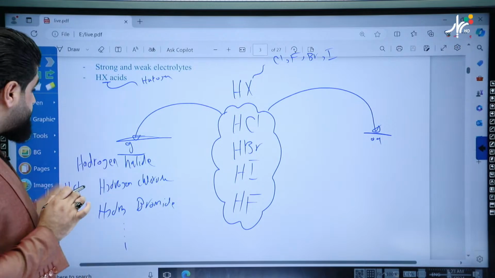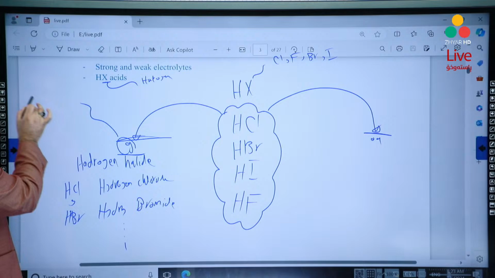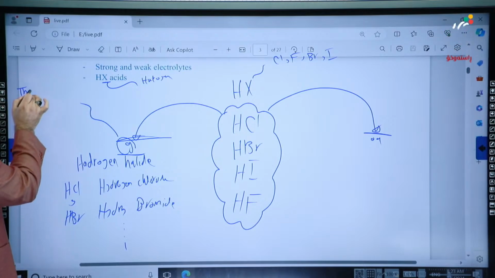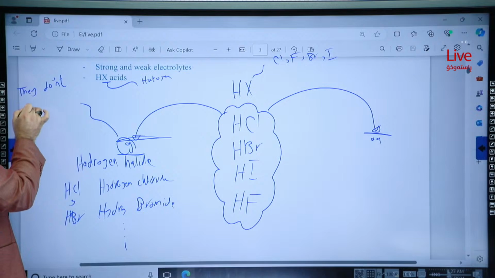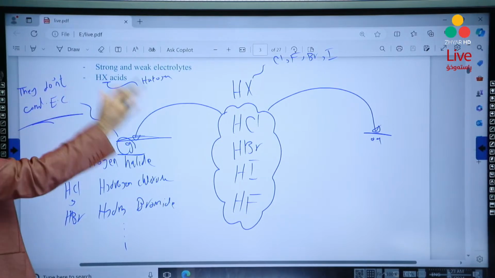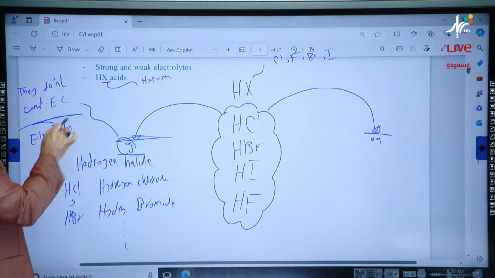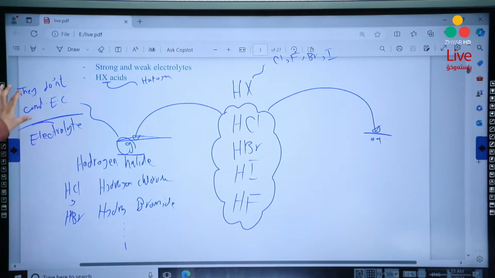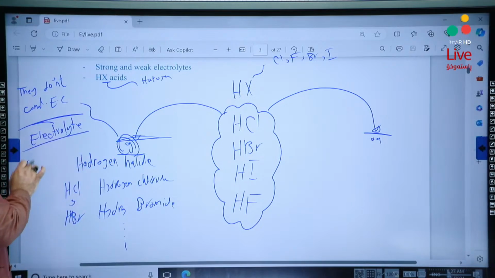Till the end. But look, they are gas, so they do not conduct electric current. But all of them are electrolytes. They are electrolytes, but why do they not conduct electricity? Because they are gas and they are molecules.